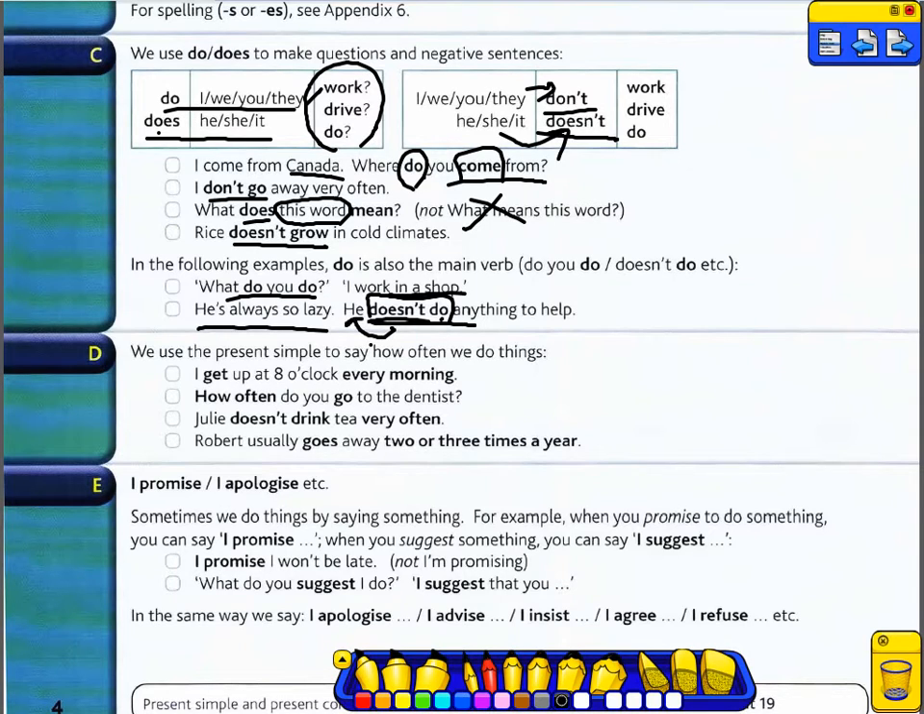according to the subject. We use the present simple to say how often we do things. Like, for example, I get up at 8 o'clock every morning. How often asks about the repetition of the verb. Do you go to the dentist? How often do you go to the dentist? I go to the dentist once a month or twice a month.